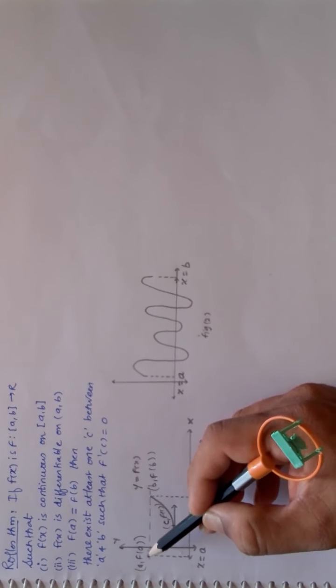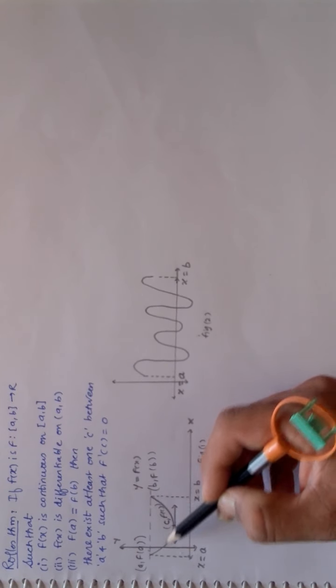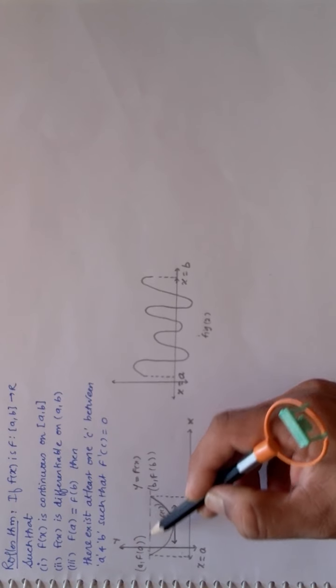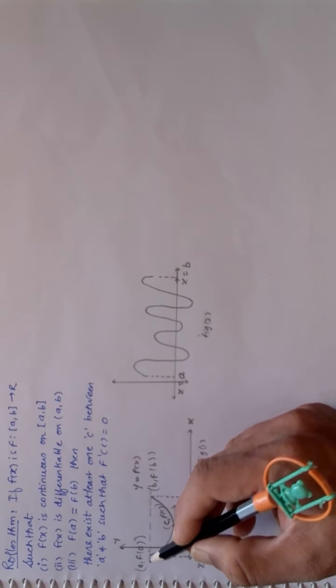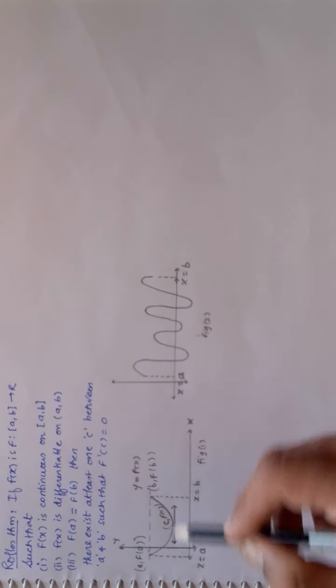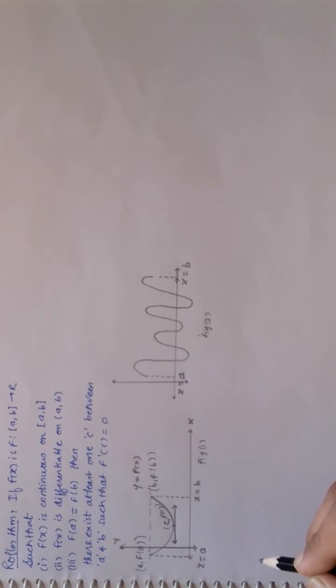It is continuous on the closed interval A and B, and we saw that it is differentiable also on the open interval A and B, because we can draw unique tangents everywhere except at A and B. And we also saw that values of y at A and B are same, that is function of A is equal to function of B. Then if these three conditions are satisfied, then we got at least one point C, which is between A and B, such that the derivative at that particular point is 0.